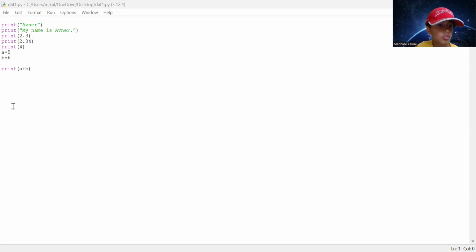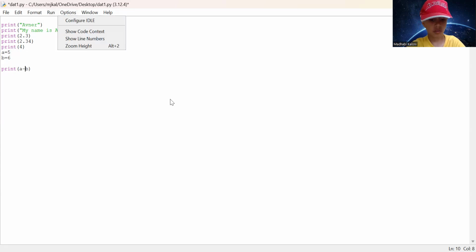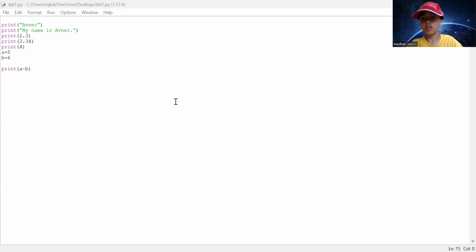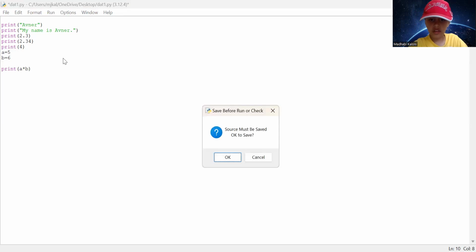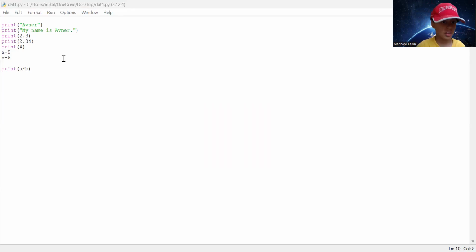I want to do subtraction now. How do I do that? It's very simple. Just do that. Function F5 enter. This is how you do it. See? Now get this program out, and now I'm going to do times, function F5 enter. So that's how you run the code in IDLE. Now look what it's printing, 30. Now I want to do divide. So function F5 enter.